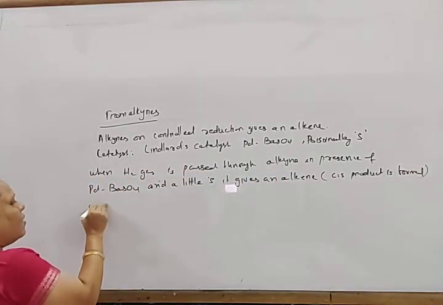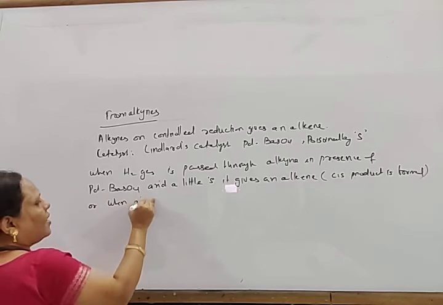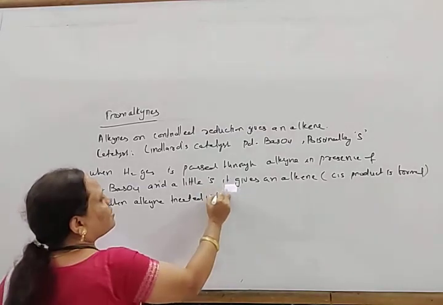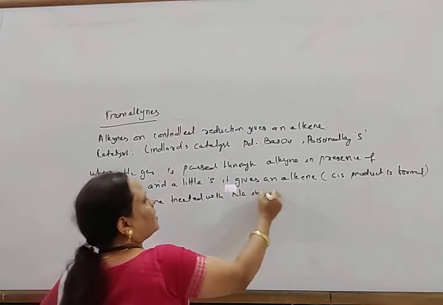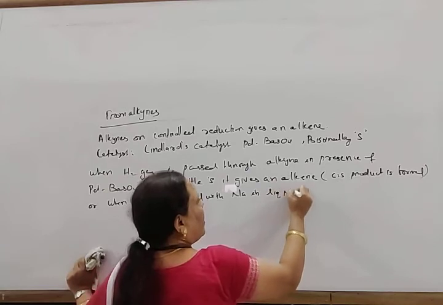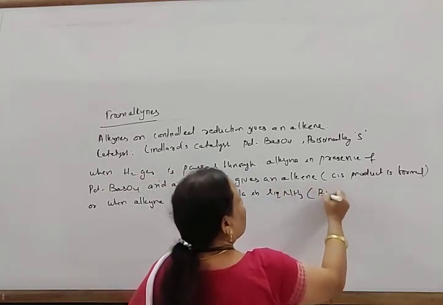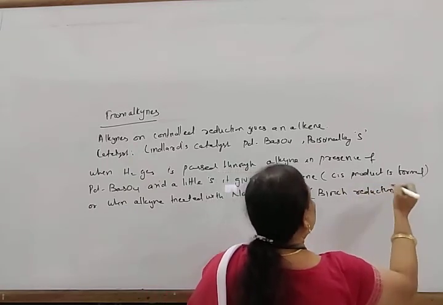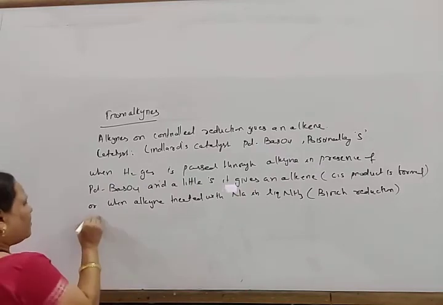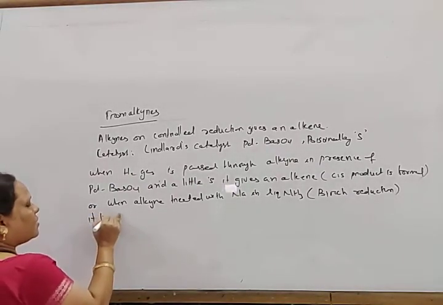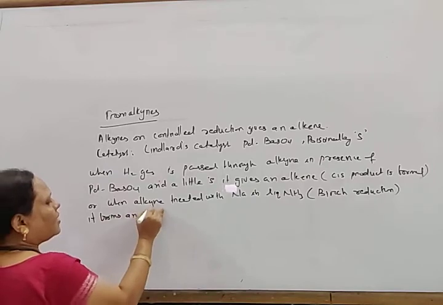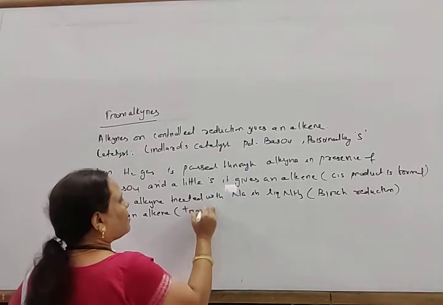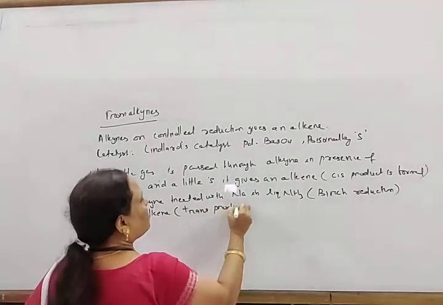Or when an alkyne is treated with sodium in liquid ammonia, the process is called Birch reduction. It forms an alkene, and here generally the trans product is formed.